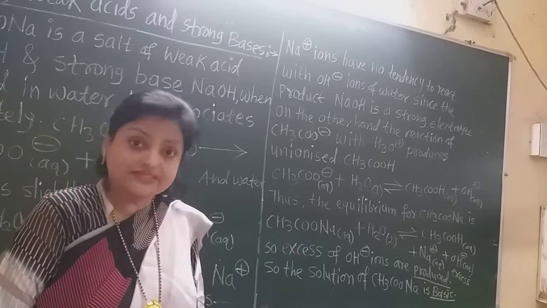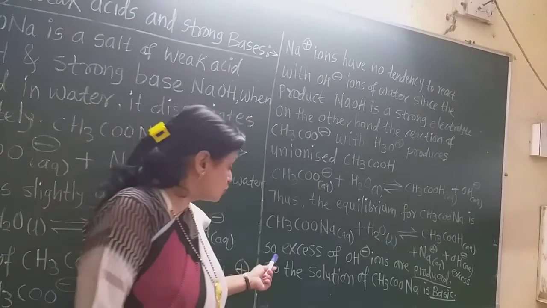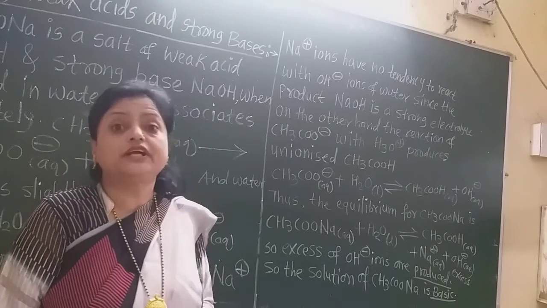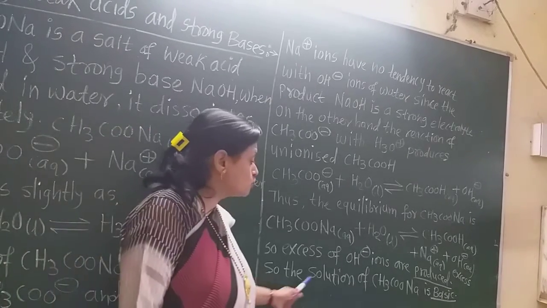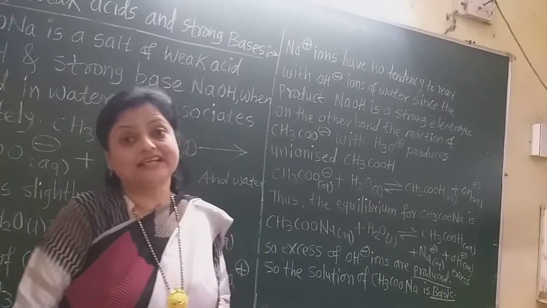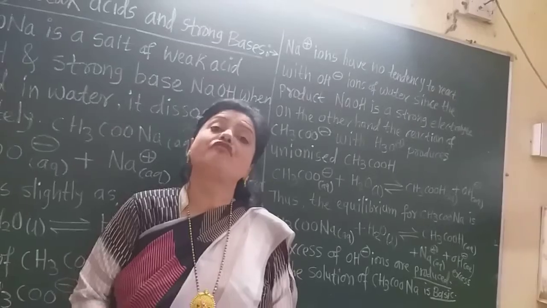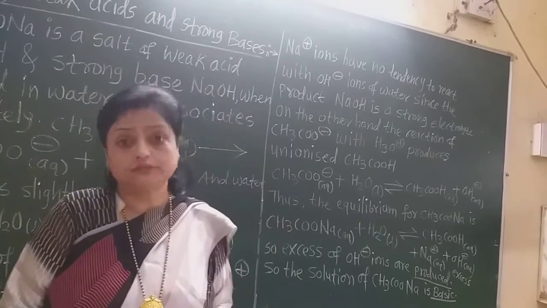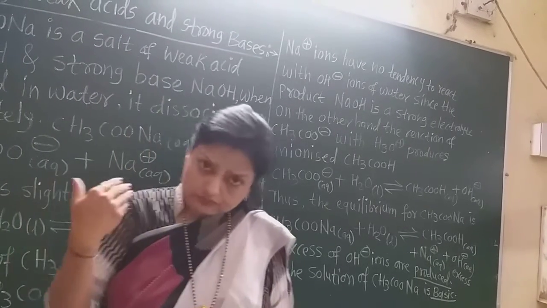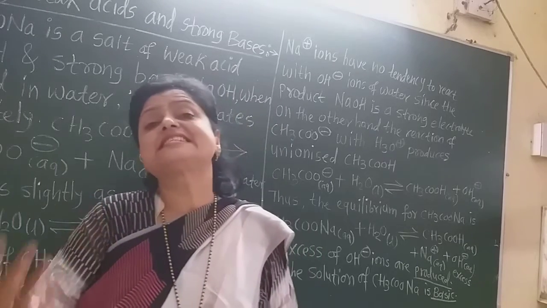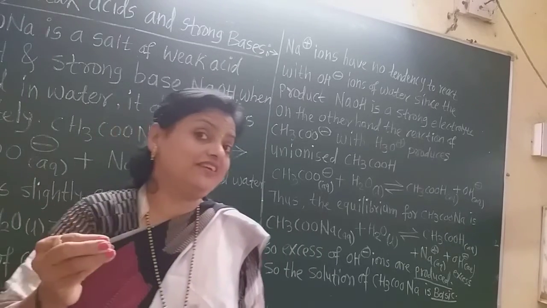OH minus ions are in excess, so the solution of sodium acetate is basic in nature, and therefore the solution of the salt which is derived from weak acid and strong base is always basic